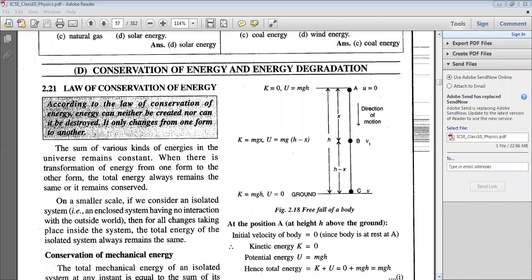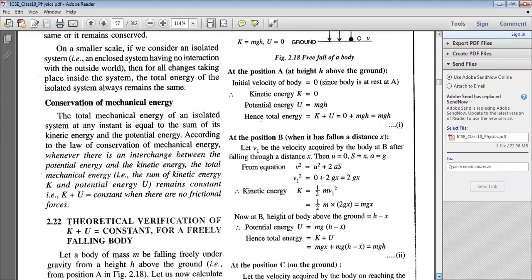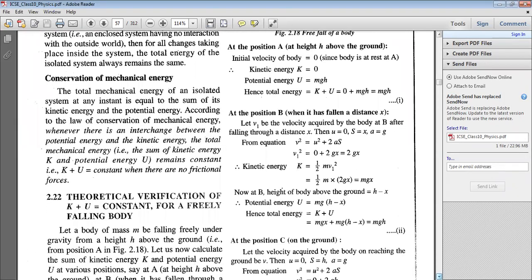Now we consider the next position, that is position B, when the body has fallen through a distance x. In this case, let us consider that v1 be the velocity that is acquired by the body at B, after falling through a distance x.